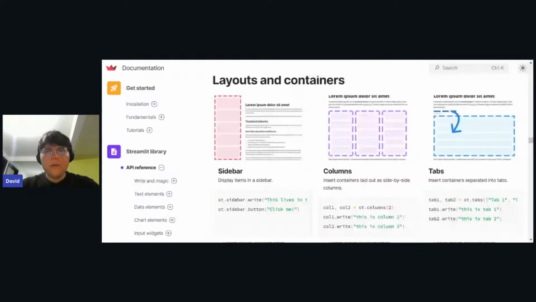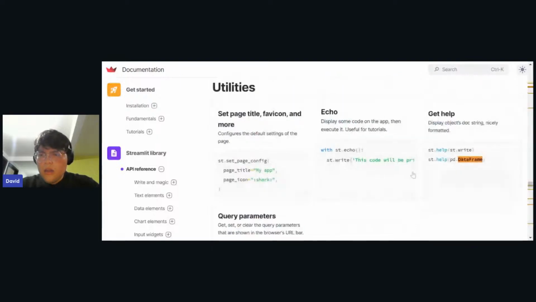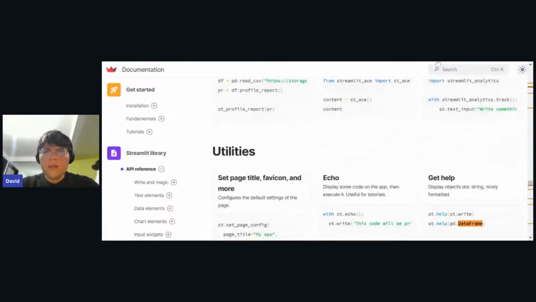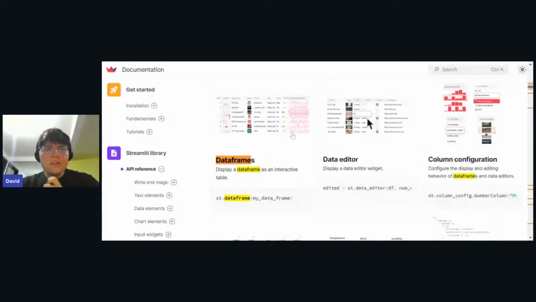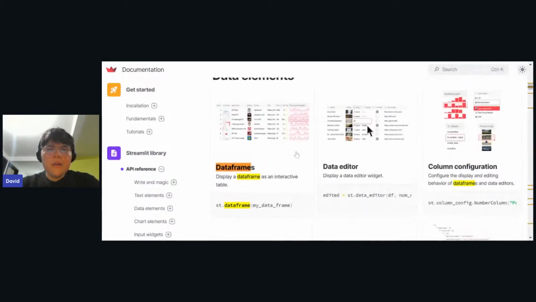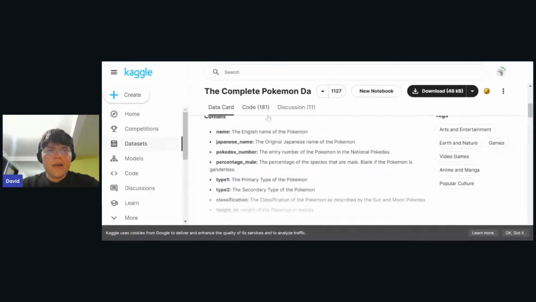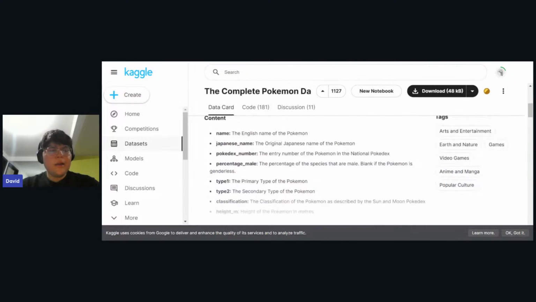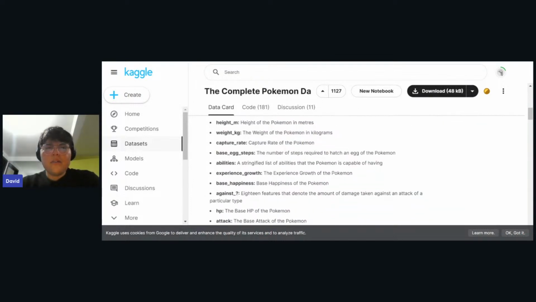So let me search for data frame on my page. So data frame, pd.DataFrame. Yeah, there you go, data frames. So we have data frames, so we can display a data frame as an interactive table. So that is what we want to do. So here on our Kaggle dataset, we can see that we have the following columns here, like name, Japanese name, Pokédex number, percentage male, type 1, type 2, classification, height, weight, etc., right?